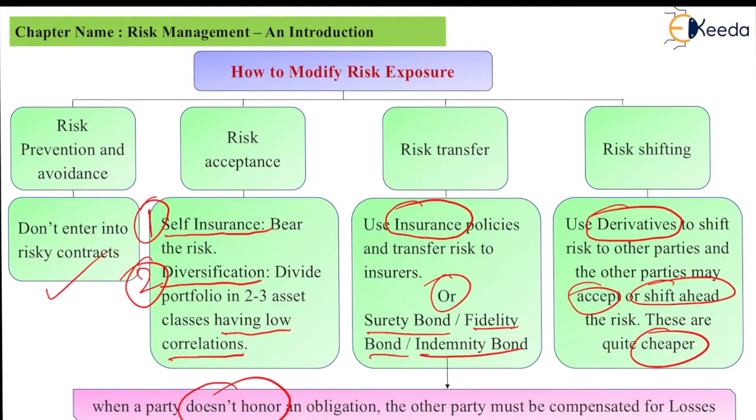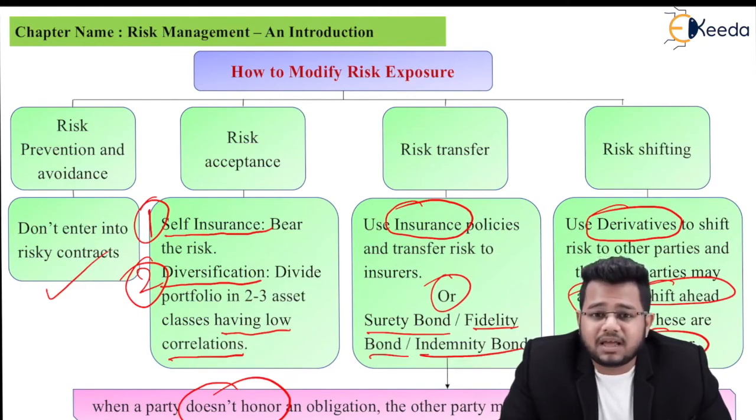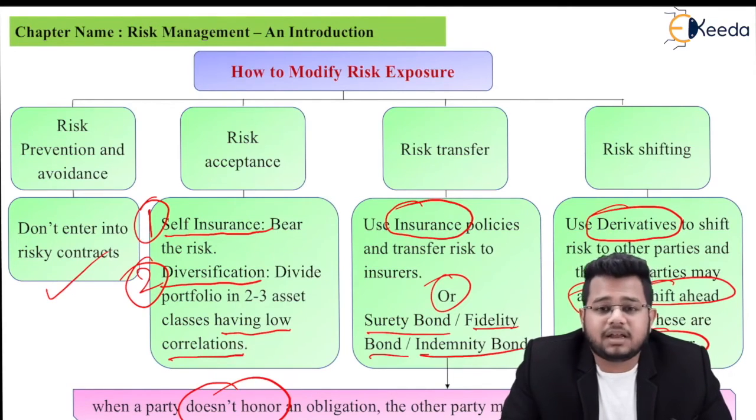If you have $1 million receivable after a year, what you can do is you can enter into a forward contract to sell $1 million at XYZ rate. For example, that rate is 70 rupees per dollar. Now that buyer will take it from you at 70, and he will enter into a contract with another party to sell those dollars at 71 rupee per dollar.